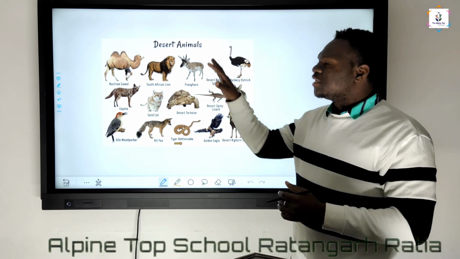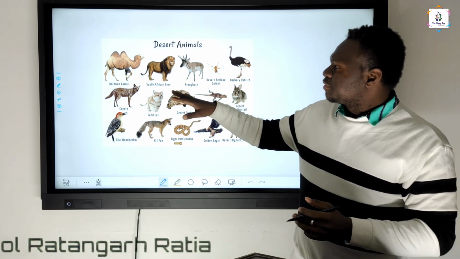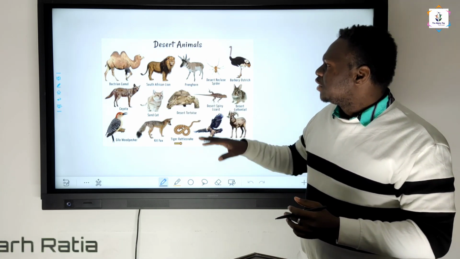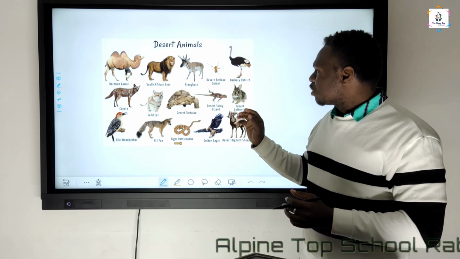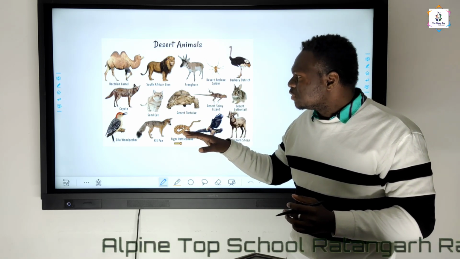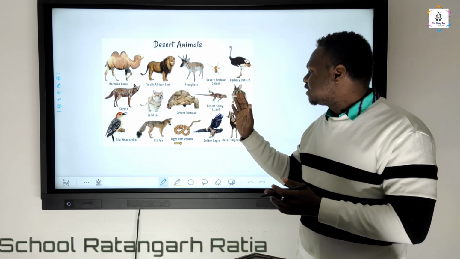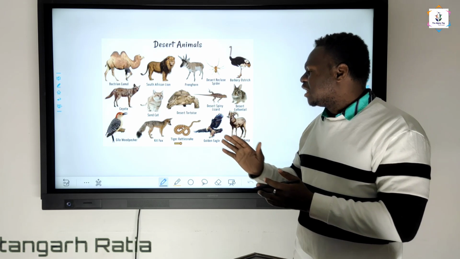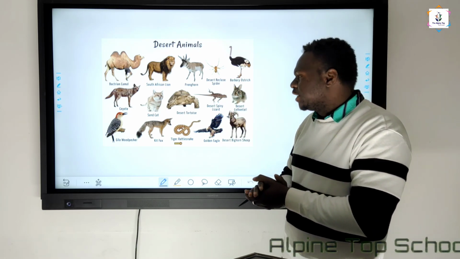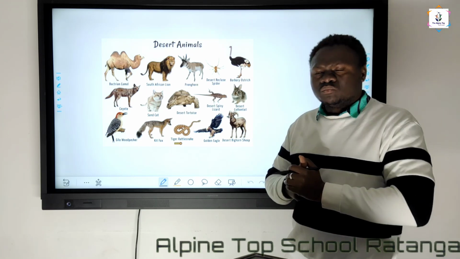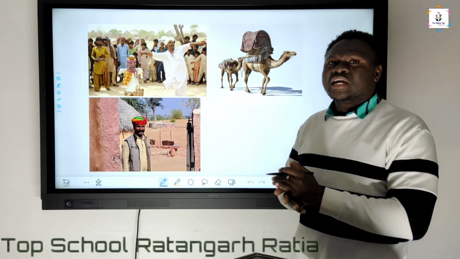Okay. These are the desert animals. Animals such as Bactrian camel, South African lion, and desert fox, and most of the time you can also see different animals like lizards, rabbits, snakes, and all these things in the desert area. Okay, and now quickly we will move on to the other topic, that is the cultural part